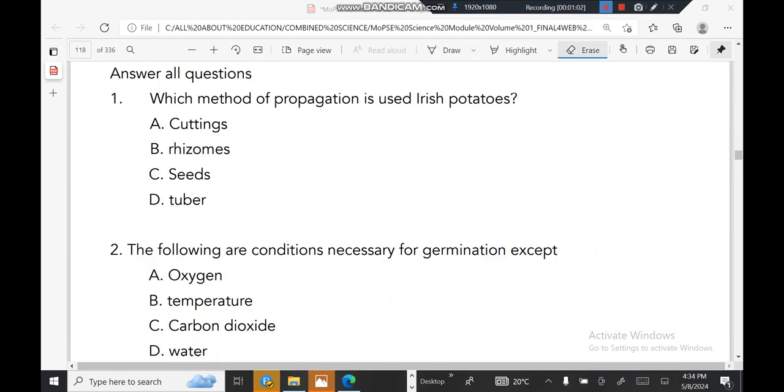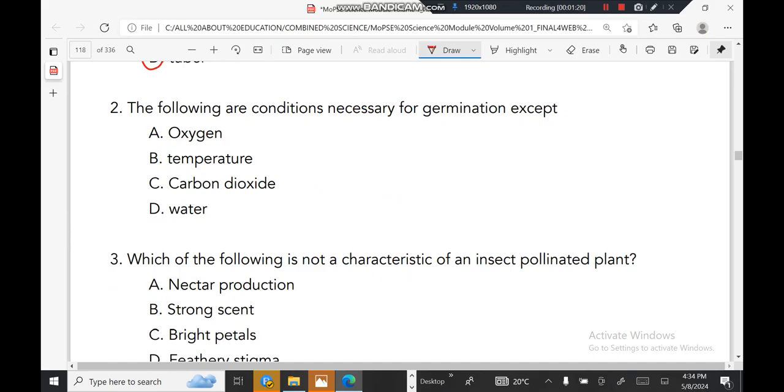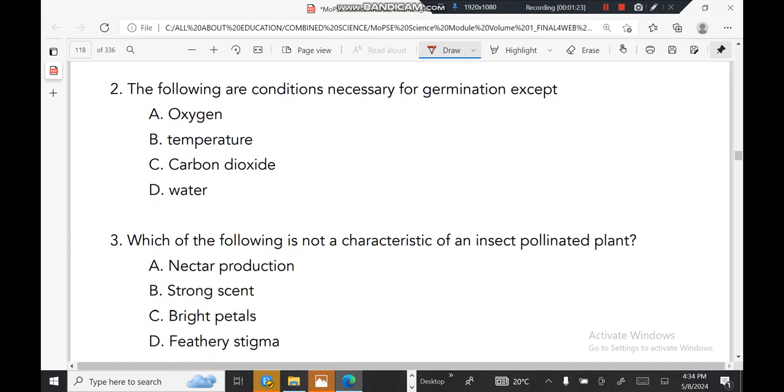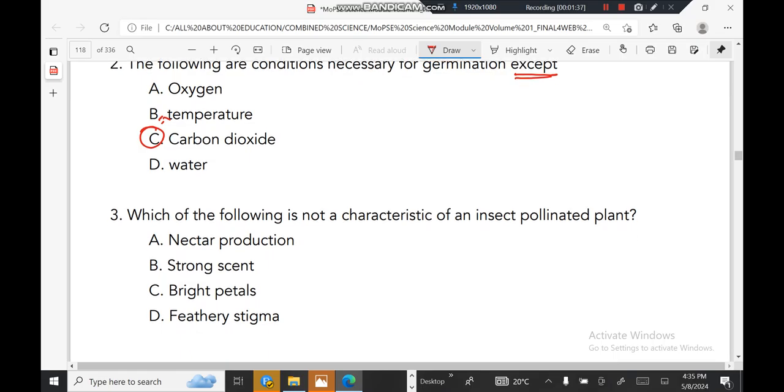Right, moving on to other questions. Which method of propagation is used in Irish potato? The method of propagation used in Irish potato is called a tuber. Cuttings is for sugar cane, right? Then the following are conditions necessary for germination except, please take note of this word, except. Oxygen is, temperature is, water is, but carbon dioxide is not, so E is the correct answer.